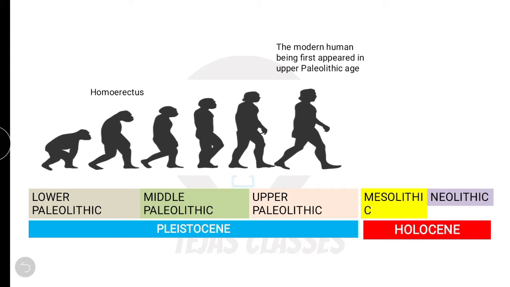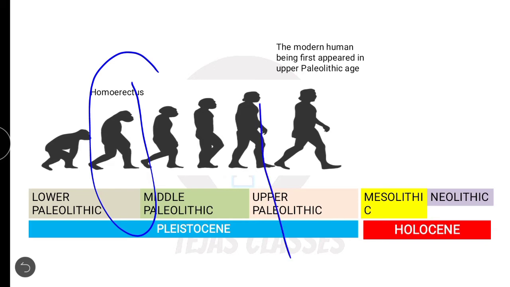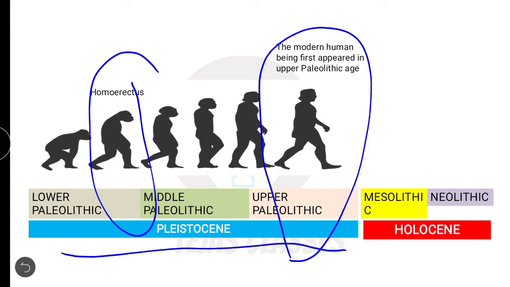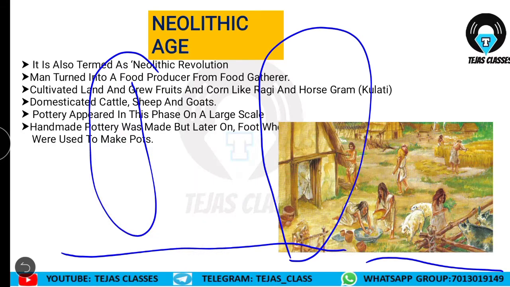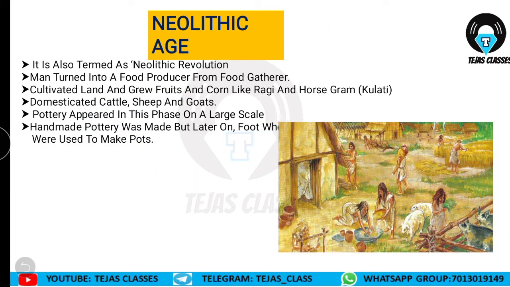Now see, again the evolution of man, I have clearly explained this. In lower to middle Paleolithic, he was Homo erectus. And when did the first modern human appear? In the upper Paleolithic age. As the climate changed, man also changed his posture. And what are the climatic conditions called? Up to the Paleolithic age it is known as the Pleistocene period, and in Mesolithic and Neolithic we'll call it the Holocene period.